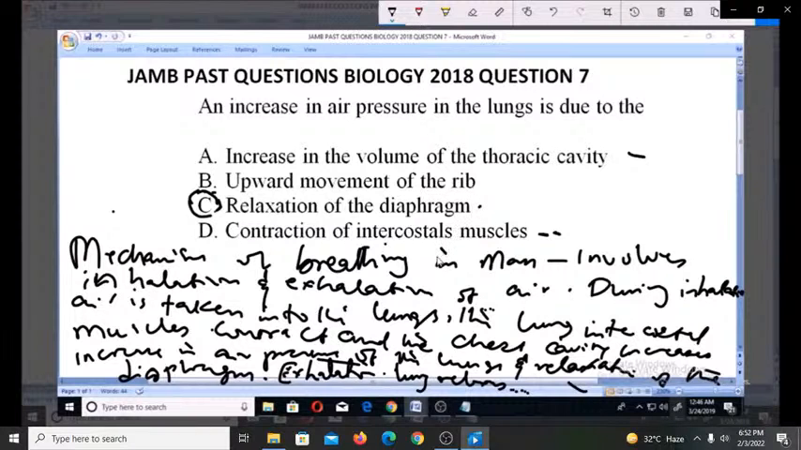And there is decrease in lung pressure. So most of these things happen in inhalation, but actually what causes the increase in pressure of the lung is due to the relaxation of the diaphragm, and that makes option C the right answer.